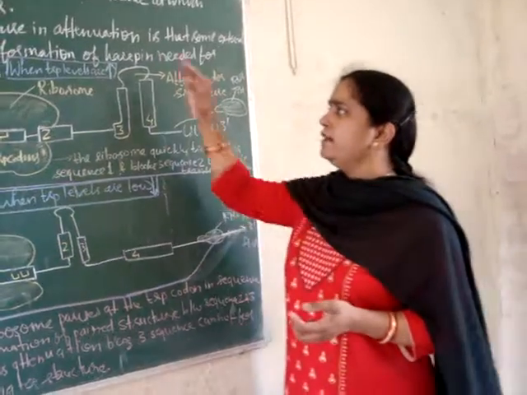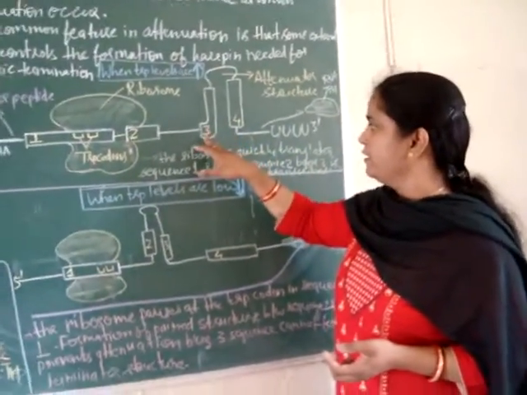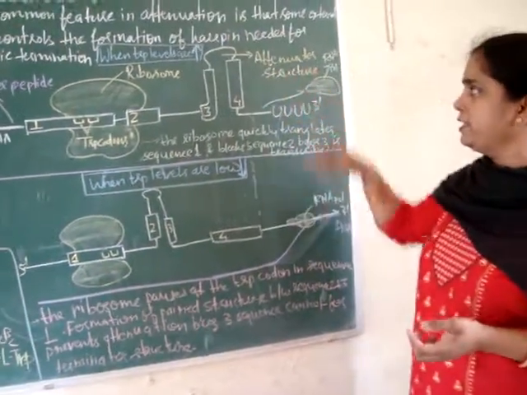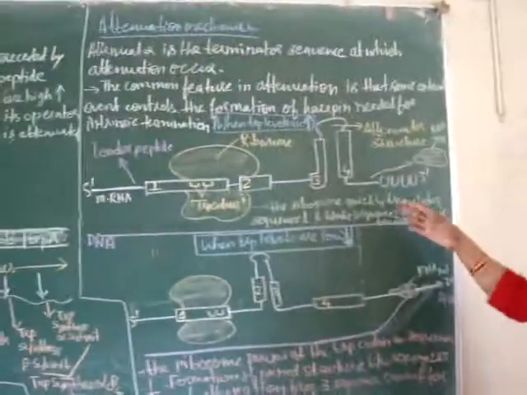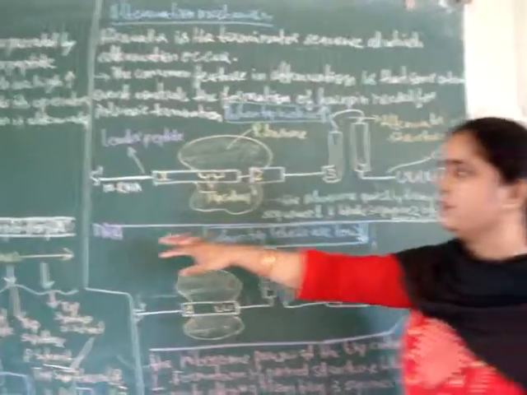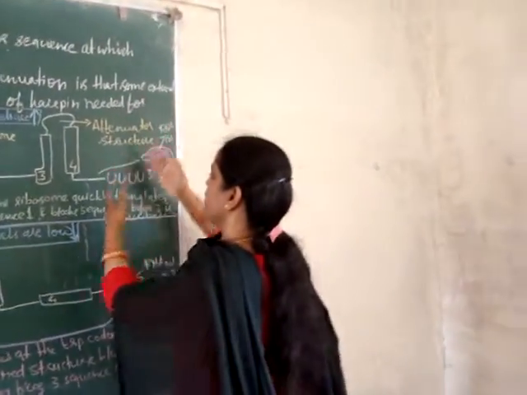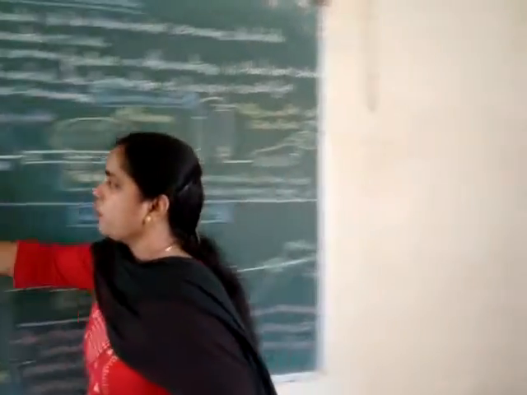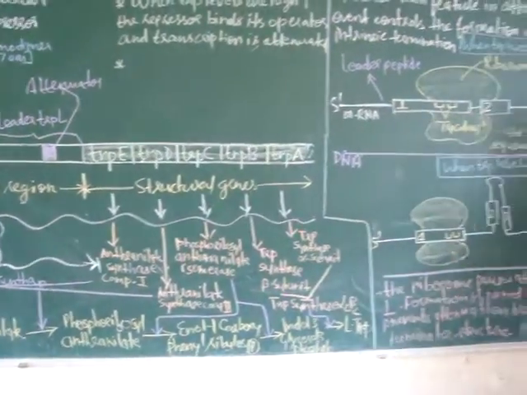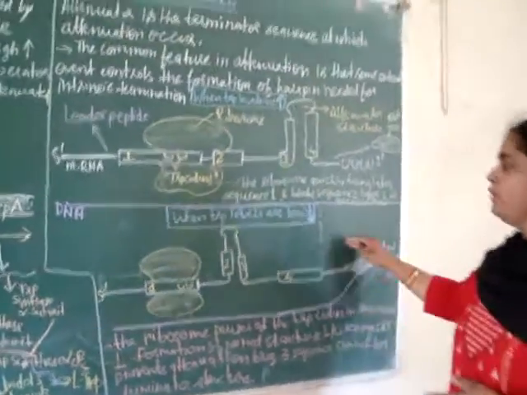Okay, so when the tryptophan level is very high, regions 3 and 4 form the hairpin structure, and because of formation of this hairpin structure, the structural genes are not transcribed because there is termination of transcription over here just after the leader peptide region. Okay, now the second condition when tryptophan levels are